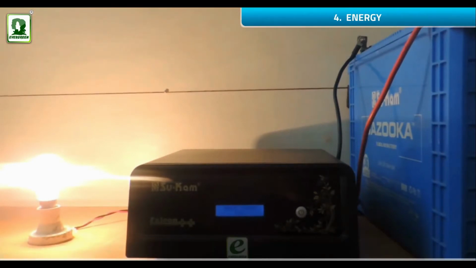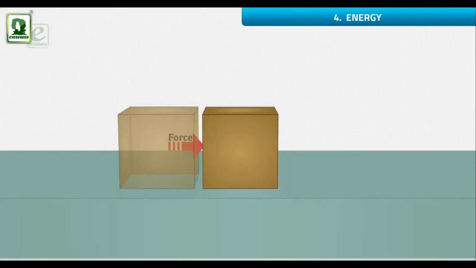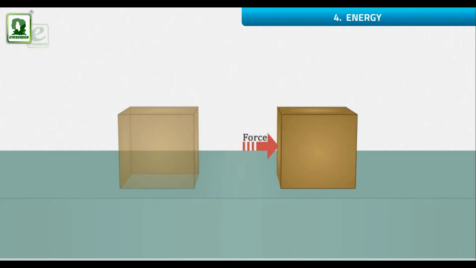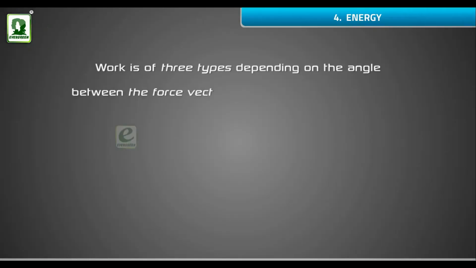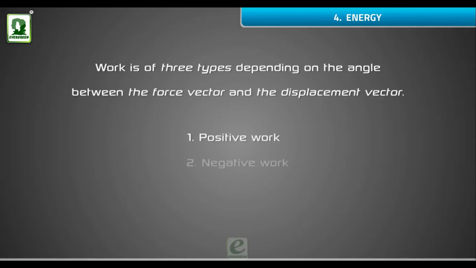Work. The work done by a constant force is defined as the product of the force in the direction of the displacement and the magnitude of the displacement. Work is of three types depending on the angle between the force vector and the displacement vector. 1. Positive work, 2. Negative work, and 3. Zero work.